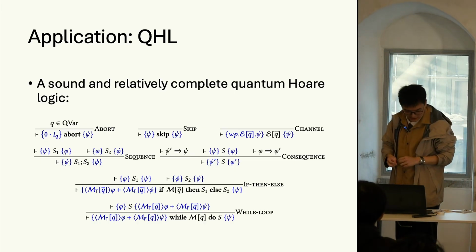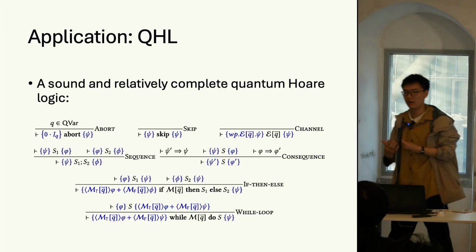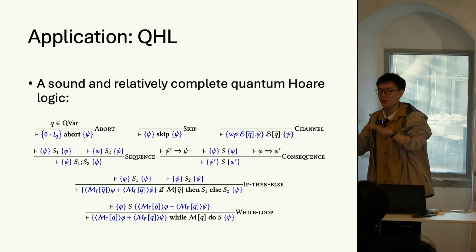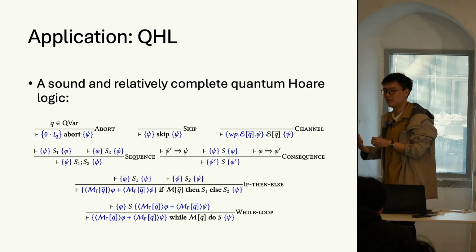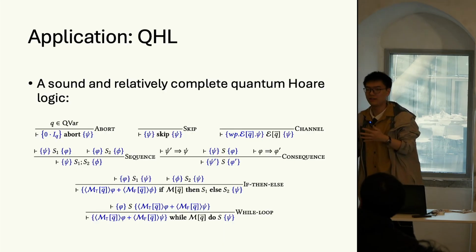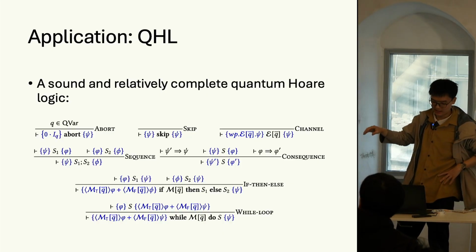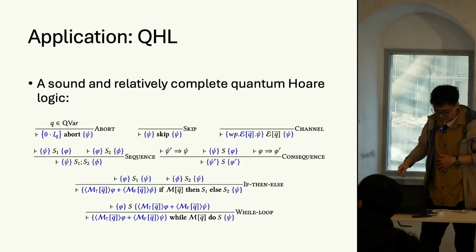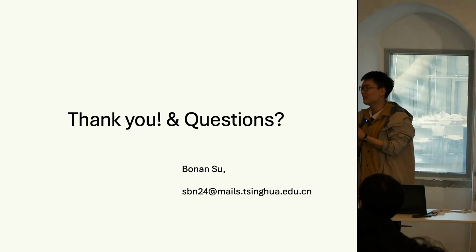Okay, and as an application, we have developed a sound and relatively complete quantum Hoare logic. And it is complete because there is an equivalence between the existence of loop invariant and the existence of the weakest precondition for while loops. So the relative completeness can be directly derived from the expressiveness of the assertion language. And now we are taking our assertion language to express the precondition and postconditions in Hoare triples. And okay, that's all. Maybe I'm talking too fast, and thank you. Any questions?